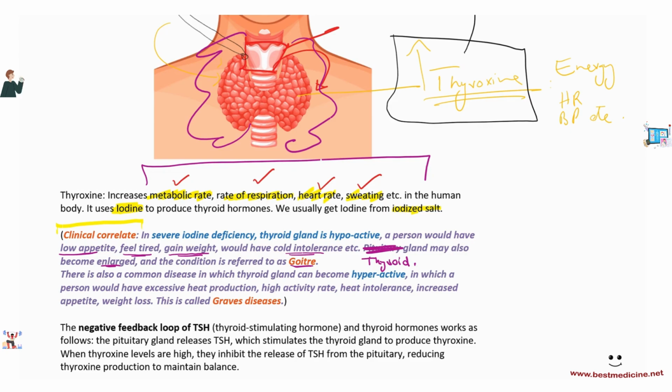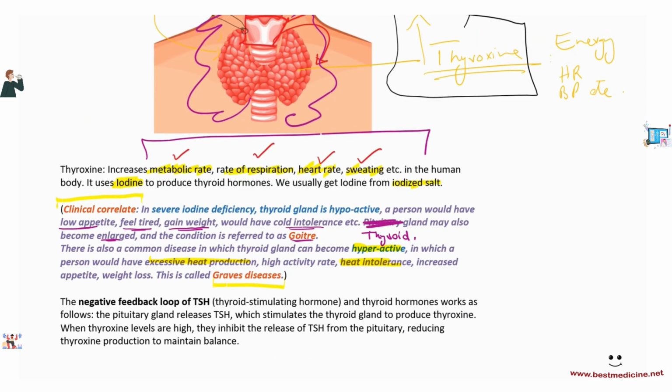There's also another common disease. This disease is characterized by hyperactivity of the thyroid gland. So if the thyroid gland becomes hyperactive, that's going to increase the metabolic rate, the rate of respiration, the heart rate, sweating, and excessive heat production, and heat intolerance. And this is very common; it's called Graves' disease. Okay?